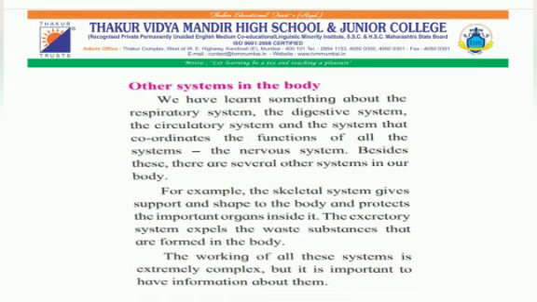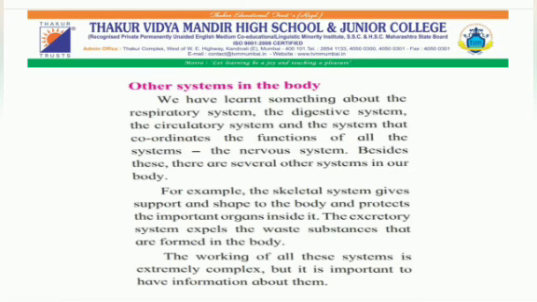The next topic is other systems in the body. We have learned something about the respiratory system, the digestive system, the circulatory system, and the system that coordinates the function of all the systems, the nervous system. Besides this, there are several other systems in our body. For example, the skeletal system gives support and shape to our body and protects the important organs inside it.